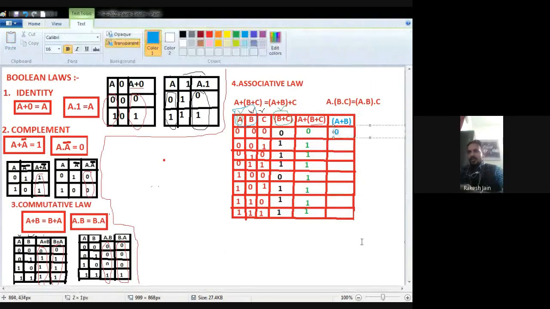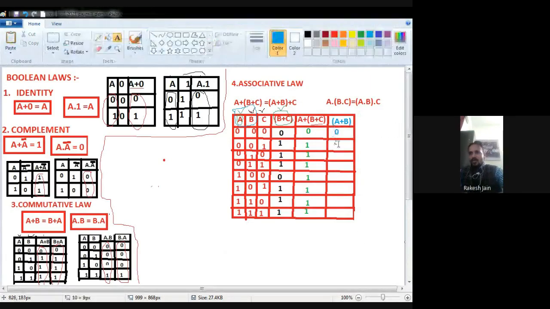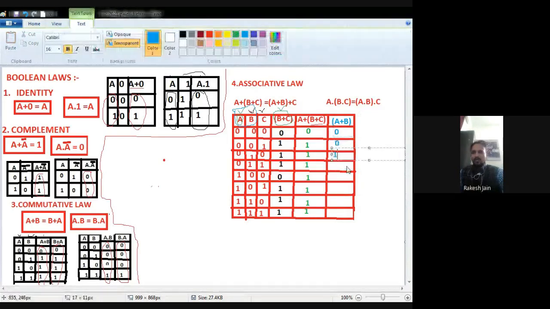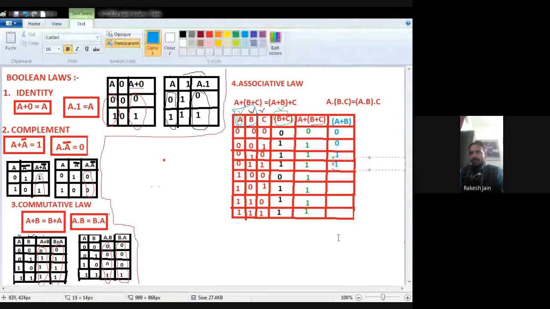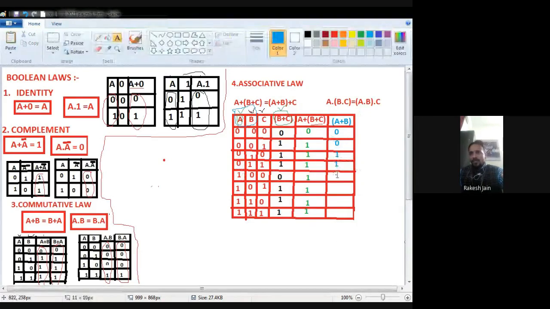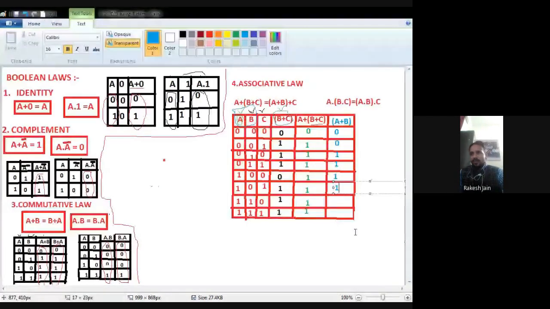A is 0, B plus C is 1, again 1. A is 1 but B plus C is 0, again I find a 1, so 1. A is 1 and B plus C is also 1, I again put 1, and so on for the remaining rows. Okay, so this will be your LHS side, A plus B plus C.